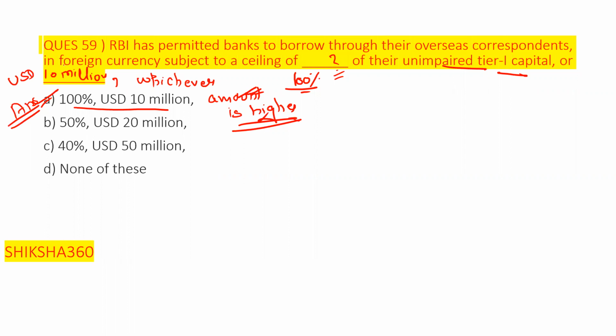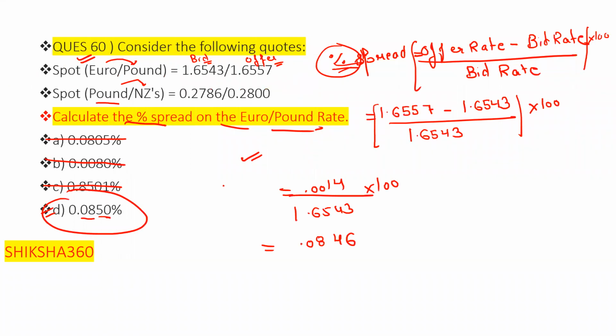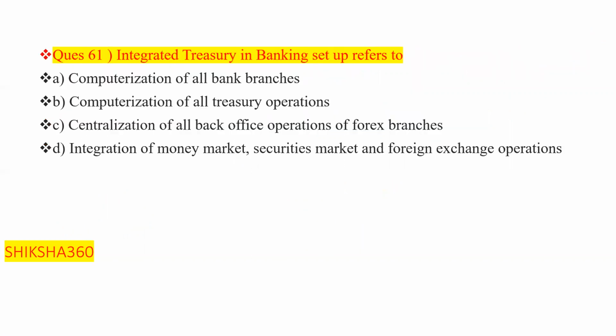Now move to the next question, question number 60, which we have already discussed. That is totally related to the spread. Now move to question number 61, a very, very important question, related to the integrated treasury. This point we have already discussed in part 1 of the chapter.